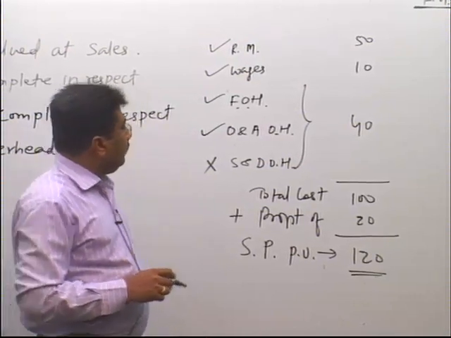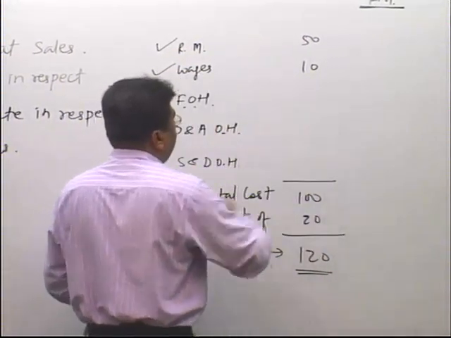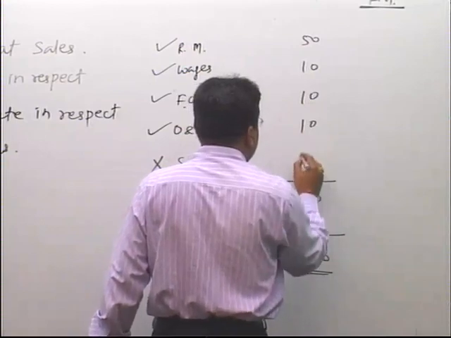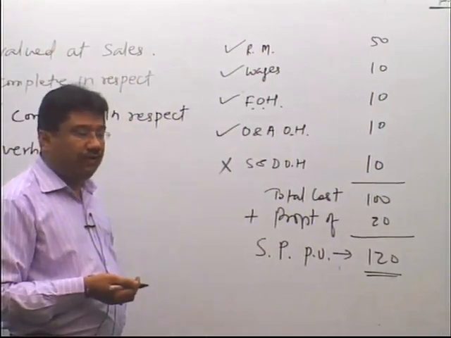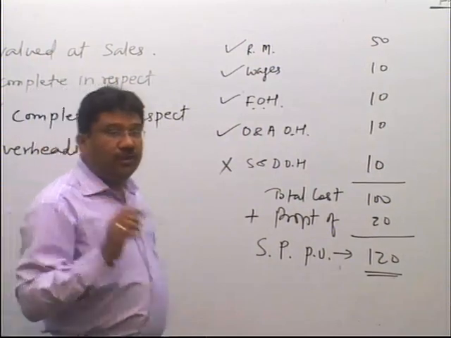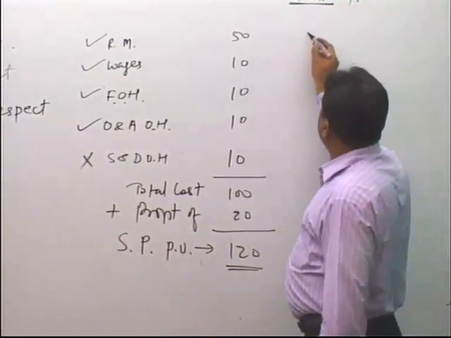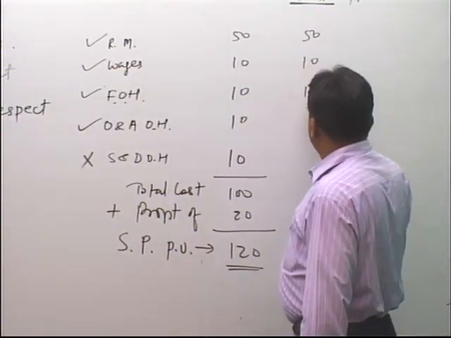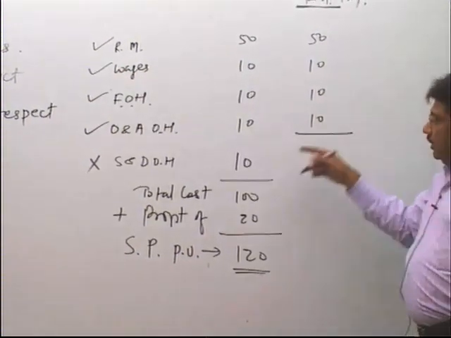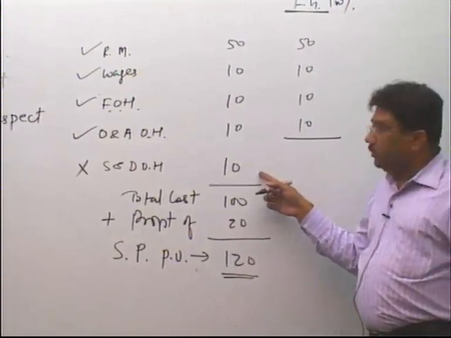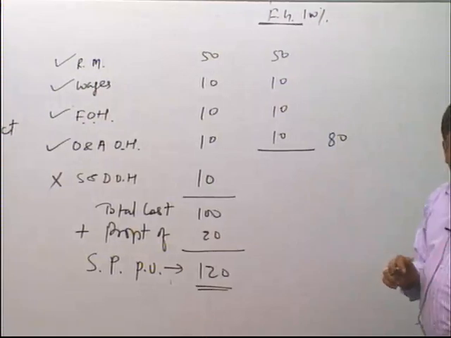So, how to find the value of 1 unit of finished goods? Finished goods means it is 100% complete. So, take 100% of all: 50, 10, 10, 10, only up to these, because selling and distribution overhead is not included. So, the value of 1 unit of finished goods is 80.